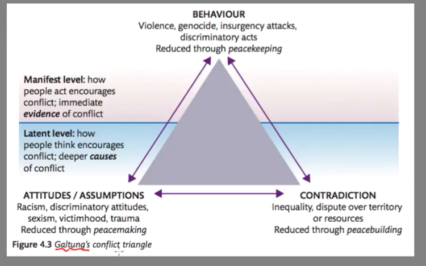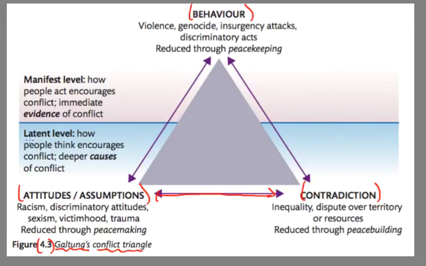Take a look at this figure here, figure 4.3 from the Pearson Essentials textbook. It's looking at Galtung's conflict triangle. Basically, what this is saying is that there are three different factors that, when they combine together and work together, which they often do, result in violent conflict. So let's take a look at each one and some examples of each.